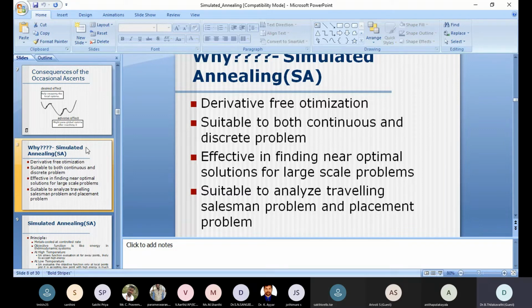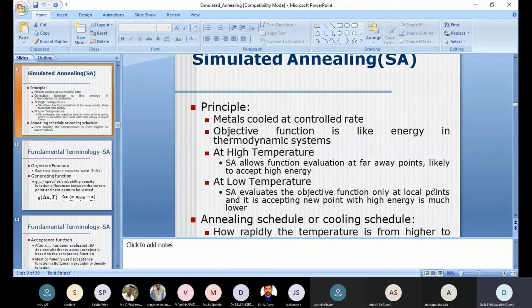It is also more effective in finding optimal solutions, and it is suitable for analyzing the traveling salesman problem and also placement problems. The placement problem is the placement of components in a chip. For example, when a circuit is formed with the help of VLSI technique or some other tool, how can the components be effectively placed with the minimal area coverage? It can be used in these applications. That is why the simulated annealing algorithm is preferred.